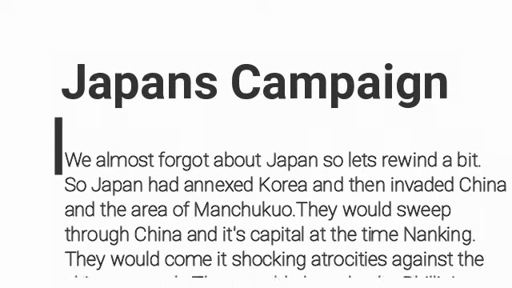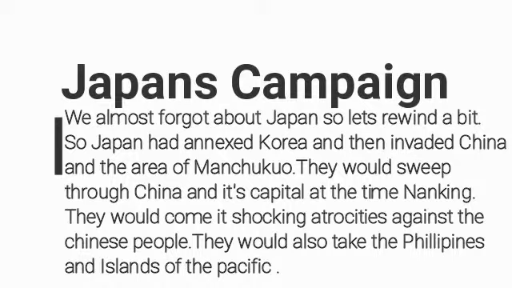Japan's campaign. We almost forgot about Japan, so let's rewind a bit. So Japan had annexed Korea and then invaded China and the area of Manchukuo. They would sweep through China and its then capital Nanking. It was there that they committed shocking atrocities against the Chinese people. They would also take the Philippines and islands in the Pacific.